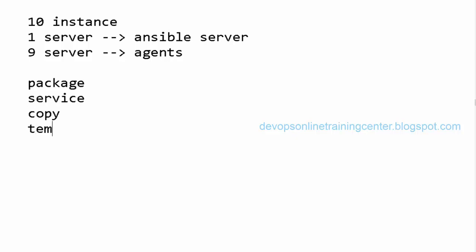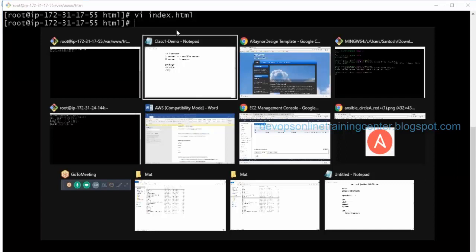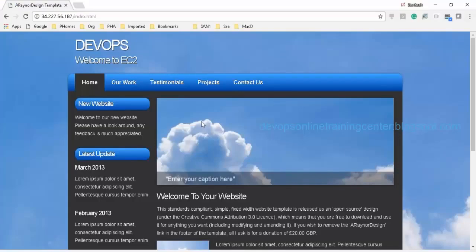Copy or template. Template is to copy text files. Copy is to copy non-text files. So we can use copy to copy the entire directory to the instance, and then execute a command to unzip. That will populate the /var/www/html directory. Then we can access the website using this link. Right? Is this clear?